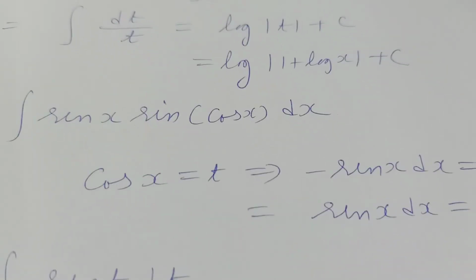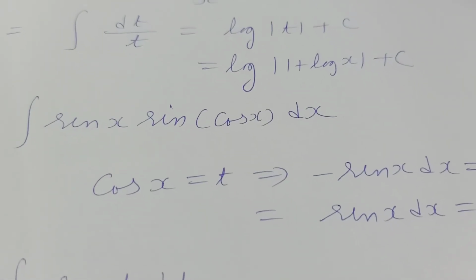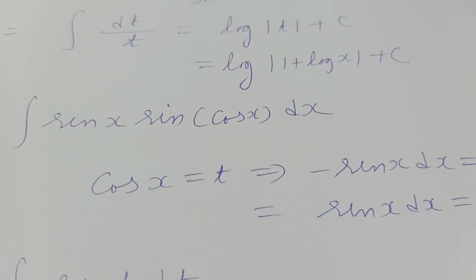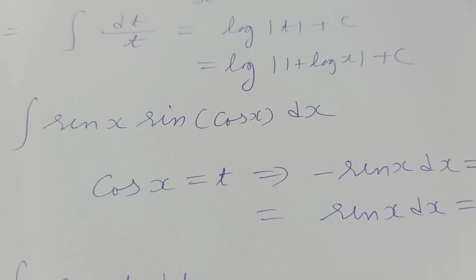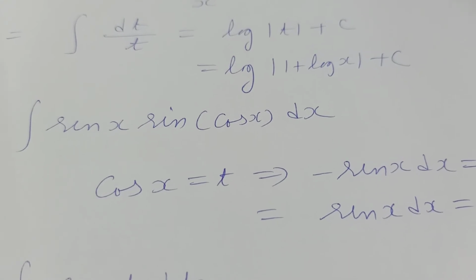Now see one more example. Sin x into sine of cos x. Here you can say that if we differentiate cos x, we will get sin x with a minus sign.